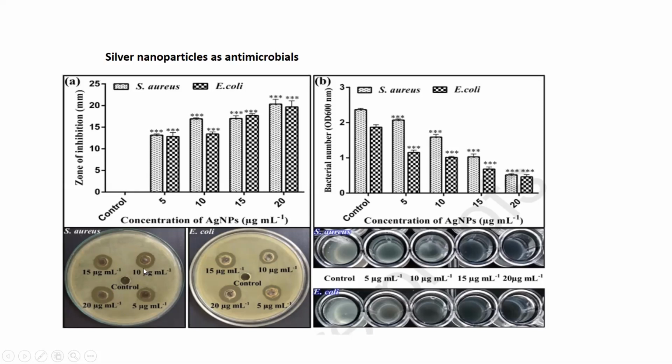So these results were represented in these 2 graphs. In this graph, in the control, there is no zone of inhibition, while whenever the concentration of the nanoparticles increases, there is a greater zone of inhibition, and that is represented by these bars.